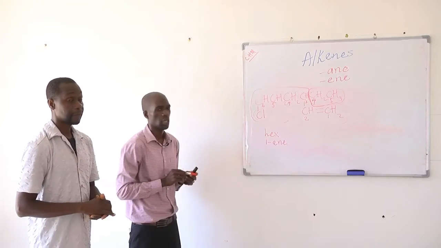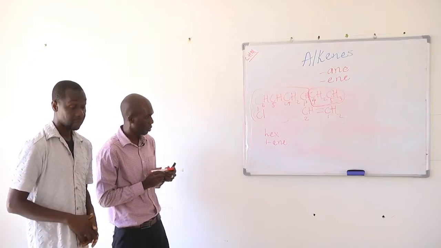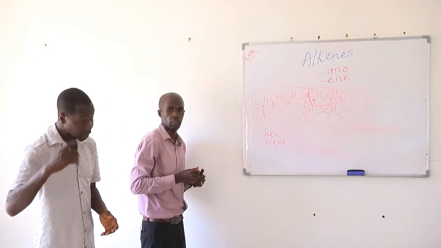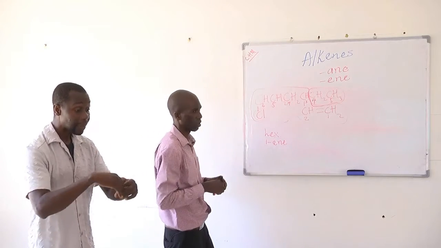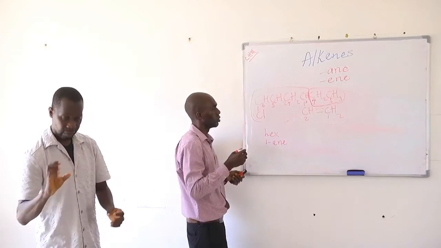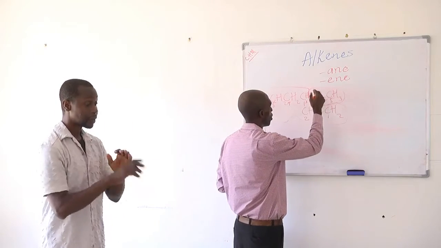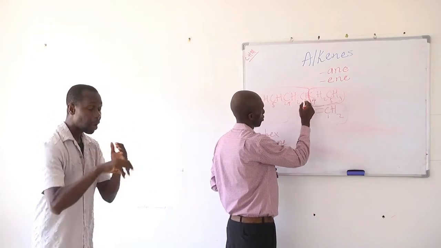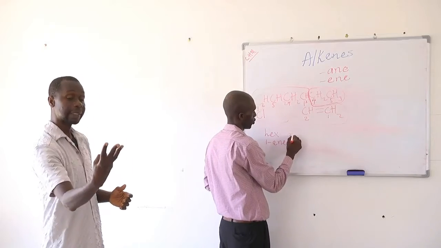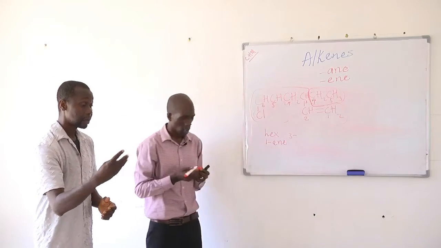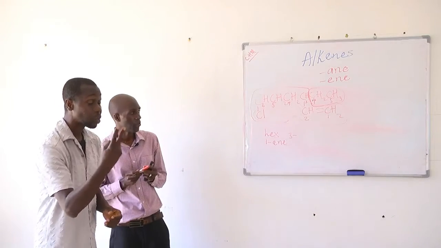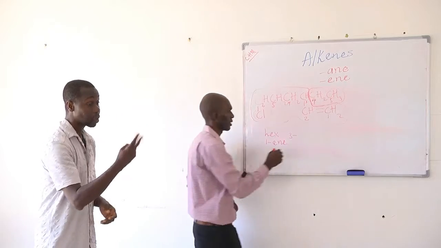Okay. And now we're going to consider the substituents, which are the groups that interrupt the longest hydrocarbon chain. So the first substituent here, which is organic, is on carbon number 3. So 3, and then it is made up of 2 carbons. And then the prefix for 2 is et.